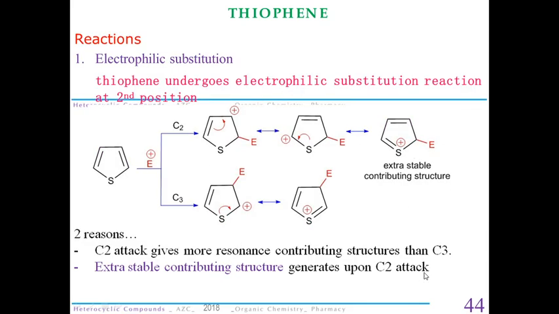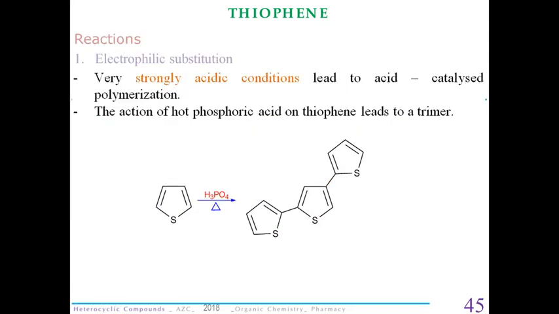Now the reactions. The reactions are similar to furan and pyrrole. Thiophene also forms C2 substituted products during electrophilic substitution. Let's see, if we have a very strong acidic condition, then polymerization occurs. This is the example of the action of hot sulfuric acid on thiophene, and it results in the formation of a trimer.